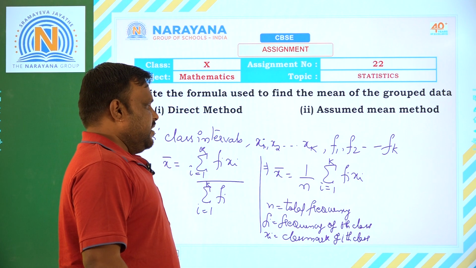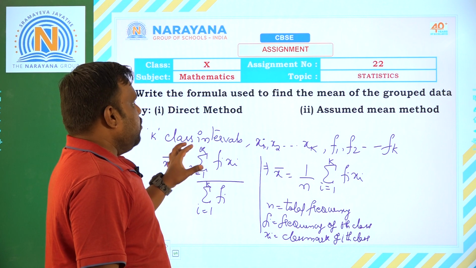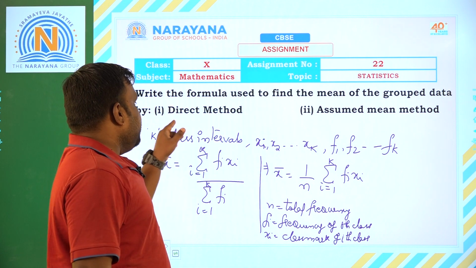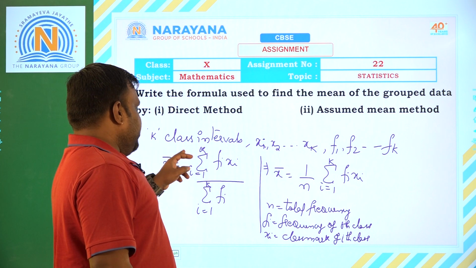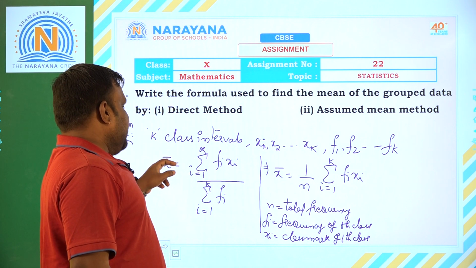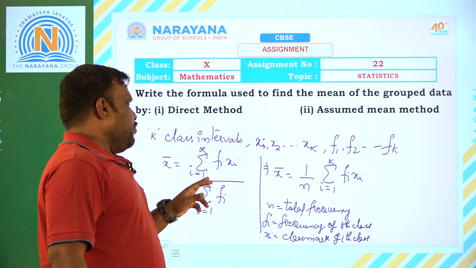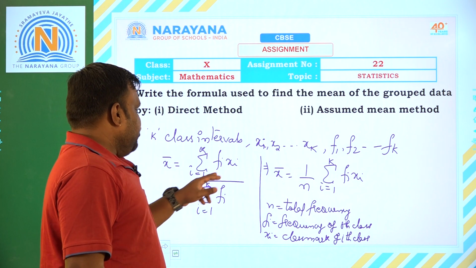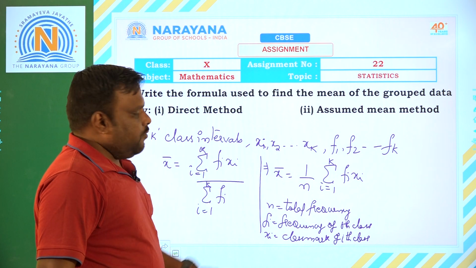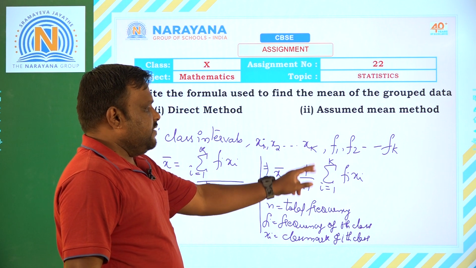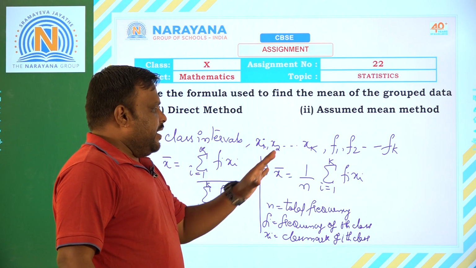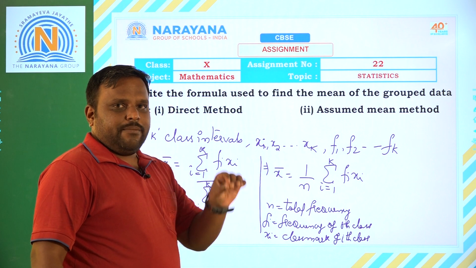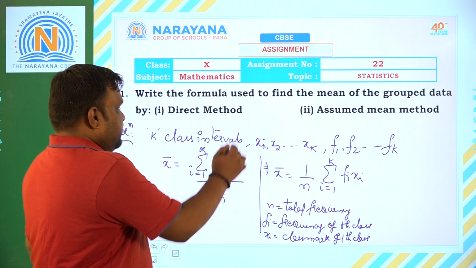So this is the formula used to find the arithmetic mean of group data by direct method. That is, x bar is equal to the summation of i equal to 1 to k of fi xi by the summation of fi, or we can write it as 1 by n into the summation of fi xi. Simply, generally, it will be sigma fi xi by n. This is the direct method.